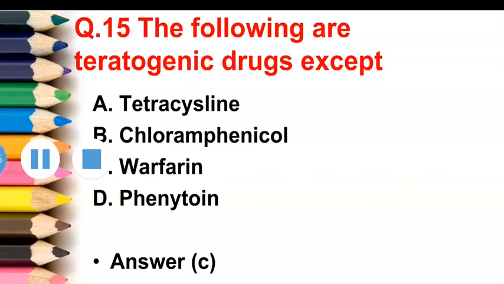So these are the four options and the correct answer is warfarin. Warfarin is not a teratogenic drug. So option C is correct for this question.